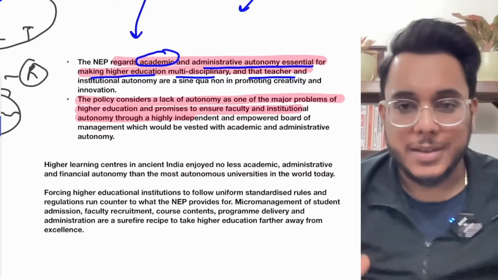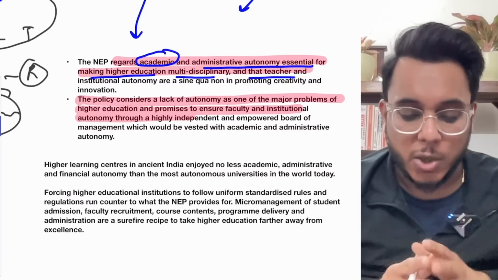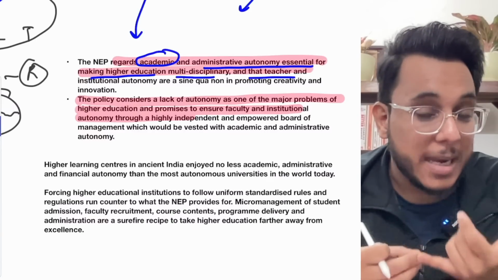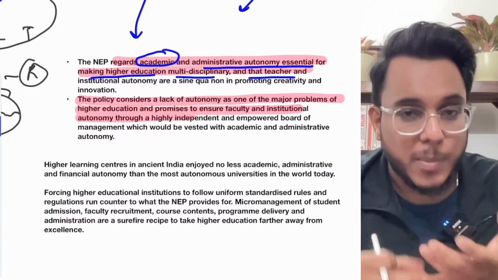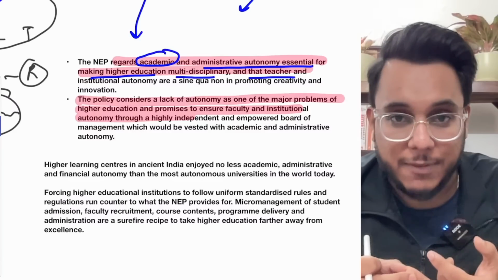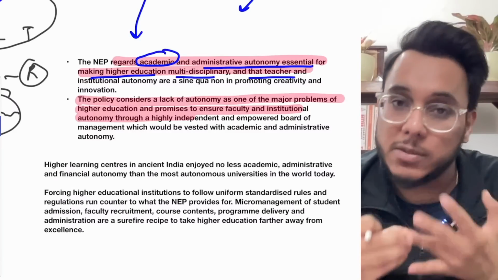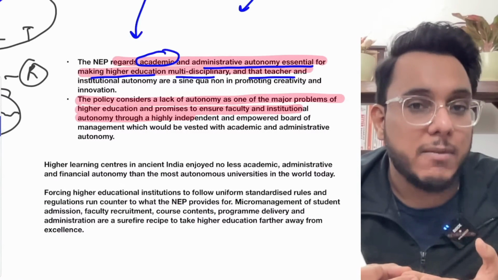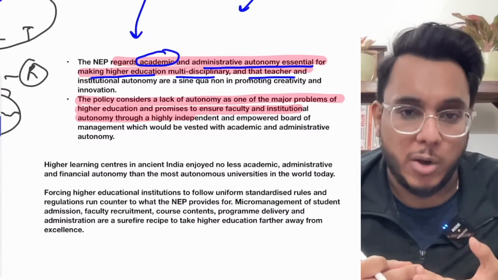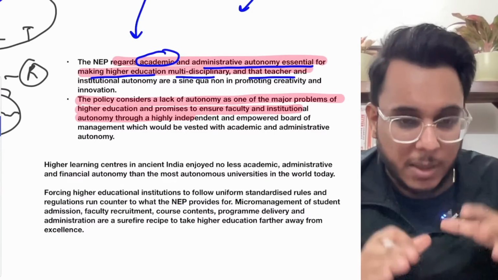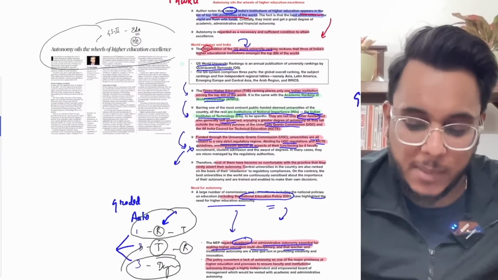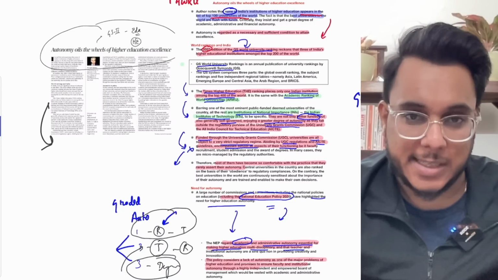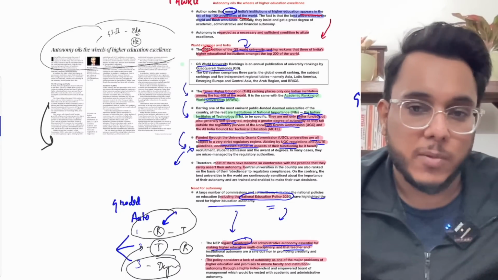So if the institutions get autonomy, what can they do? They can design their own courses and meet the present requirements. Secondly, they can hire talented faculty both from India as well as from foreign countries. Third, if they have autonomy, they can innovate on their courses, which will give them considerable strength. So this is something that has been provided in this article. That is all about it. And now we'll move to the next article.